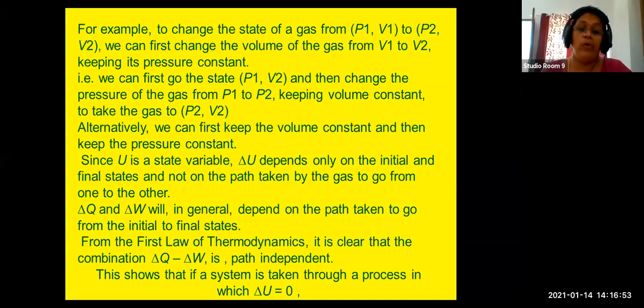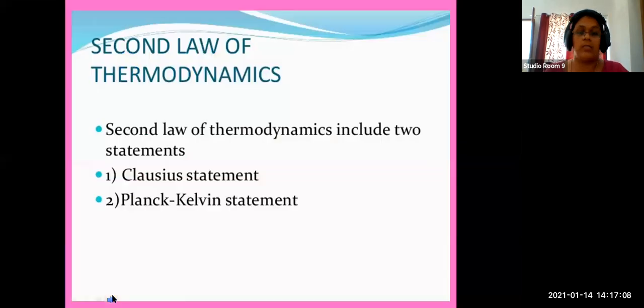If you know delta Q and delta W, you can find delta U. That is, delta U is equal to delta Q minus delta W. From the same equation you can find the internal energy of the system.